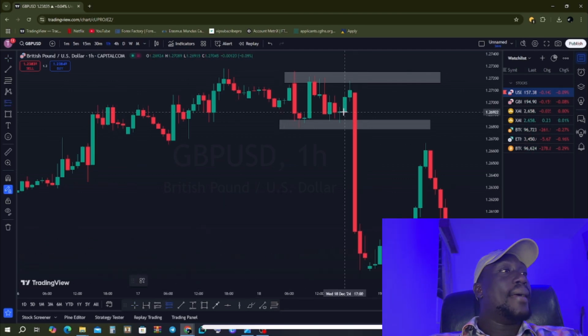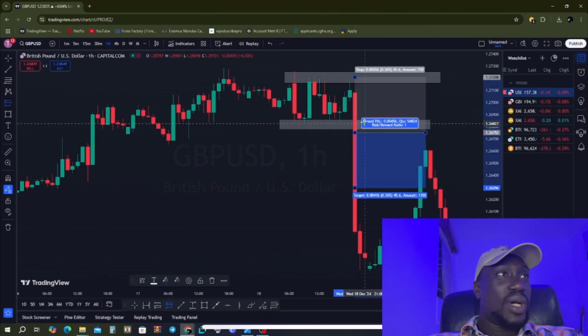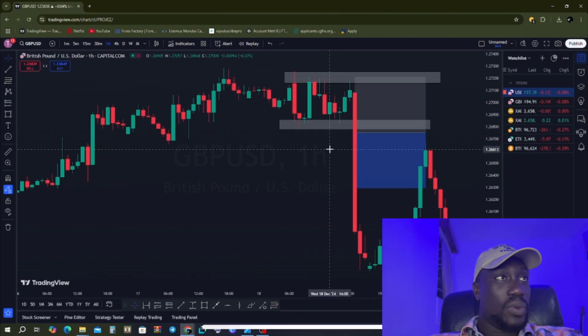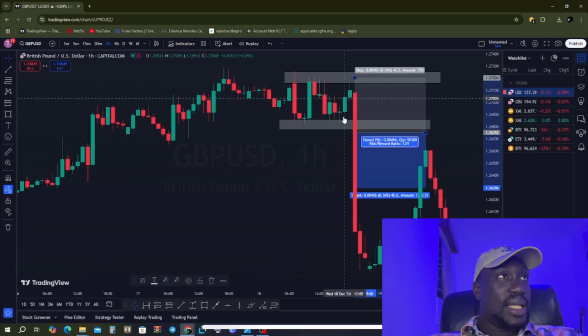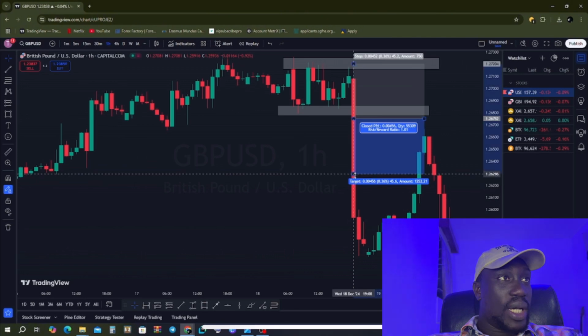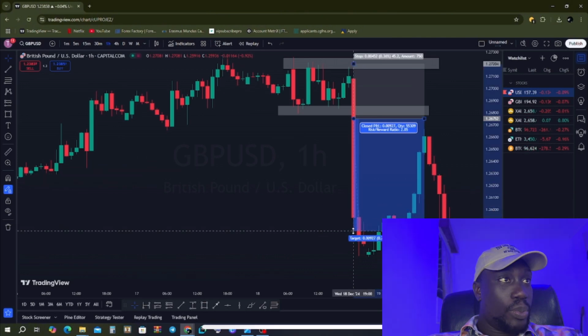Now if we were using the same strategy we used for the previous example, the breakout of the support or resistance level, we can adjust this and put our TP here at 2000.